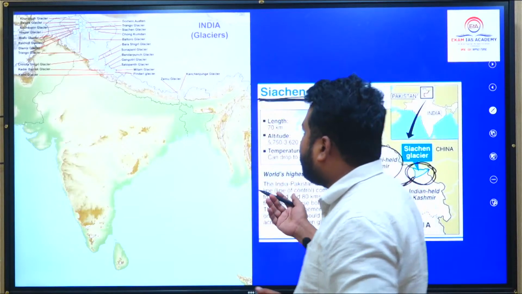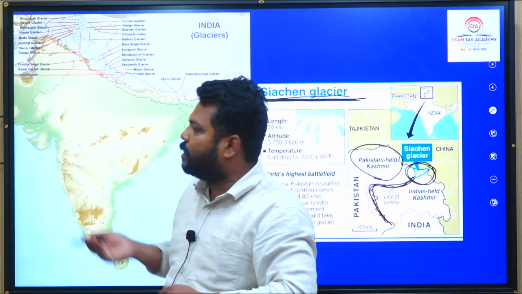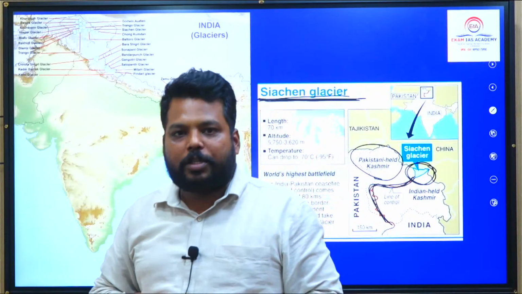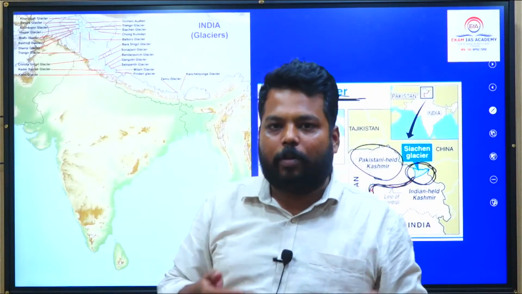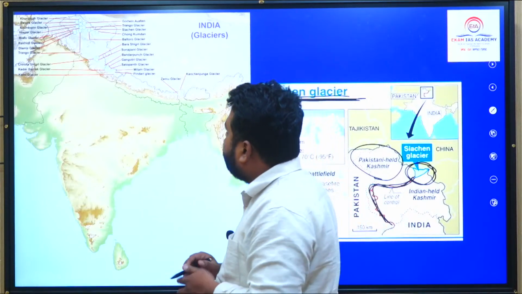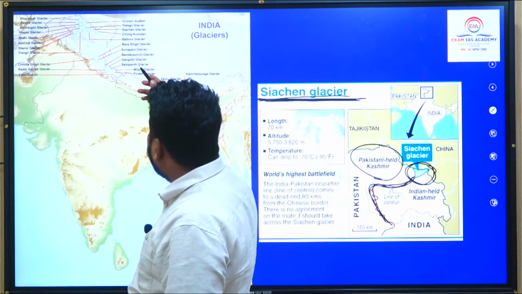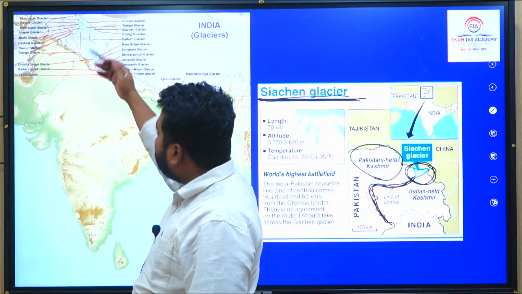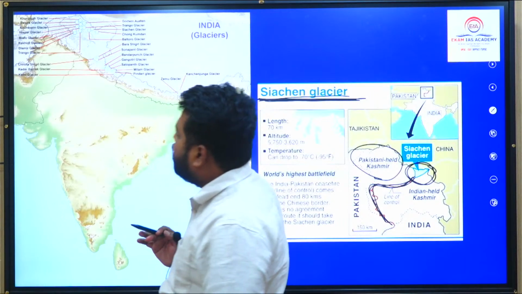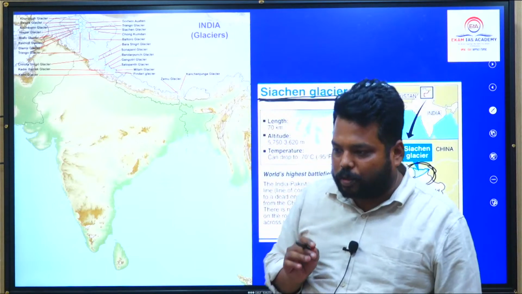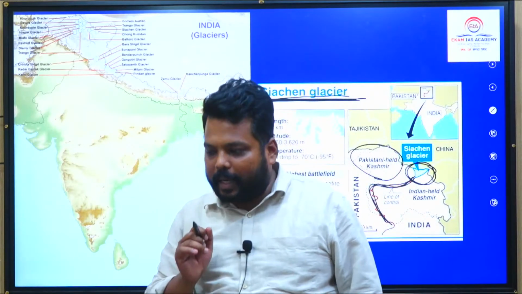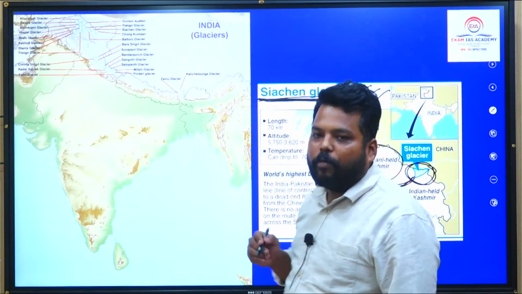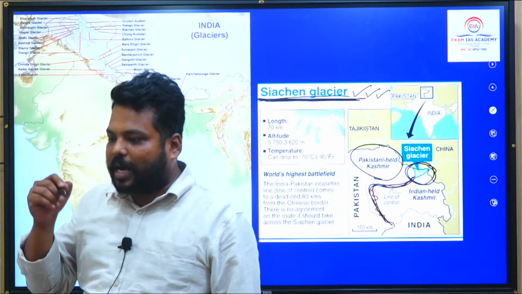Apart from this, we also have many glaciers which generally act as a zone of river origin, a zone from where, when the ice melts, the rivers come. If you look at Baltoro Glacier, Bandarpunch Glacier, Gangotri Glacier, Pindari Glacier, many glaciers are important, acting as a source for Indian rivers.